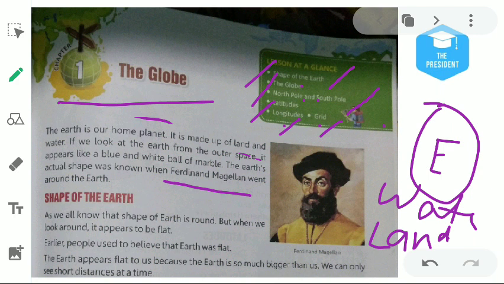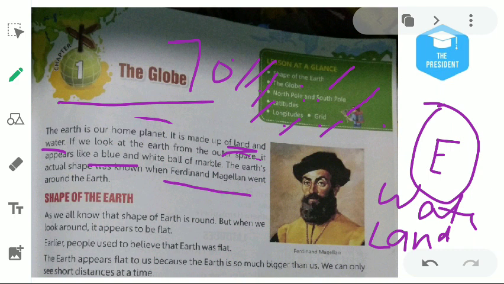From the sky, the color of our Earth looks blue. Why blue? Because our Earth has 70% water. This water is found in the oceans, and how many oceans are there? There are five major oceans. And this is land. You are seeing the land. The biggest land masses are known as the continents. There are 7 continents. I hope you all know those names. And water bodies are known as oceans.